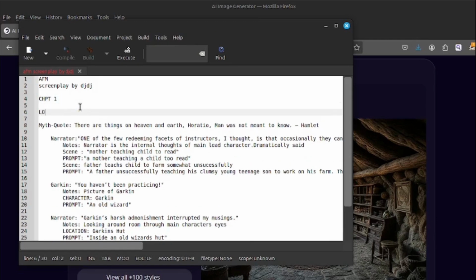So the location is the world, which as yet we don't know what world. And this also we got Garkin's hut. So there we got Garkin's hut exterior.